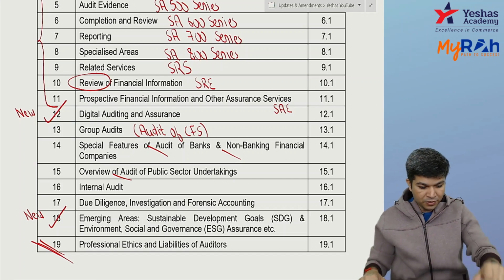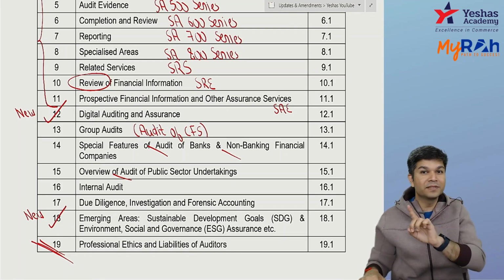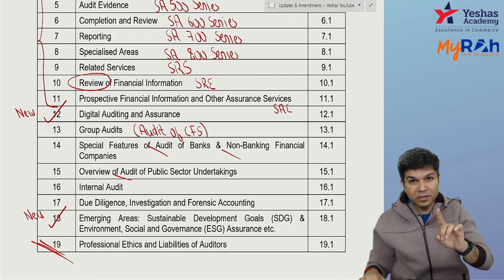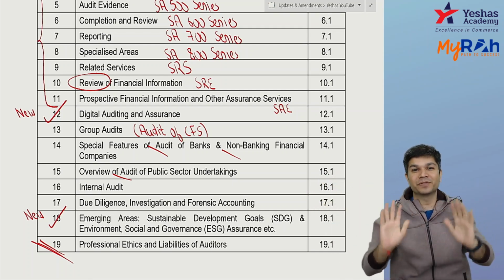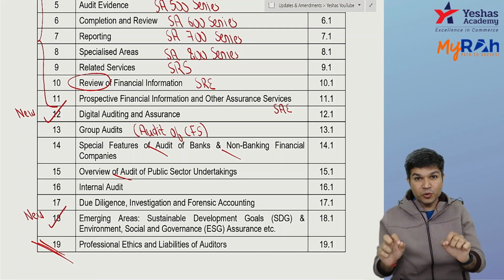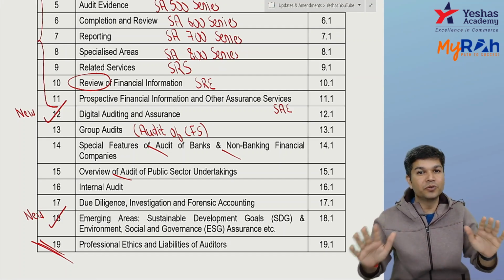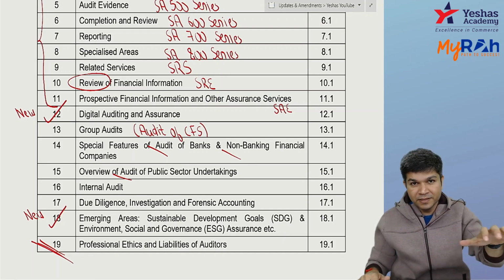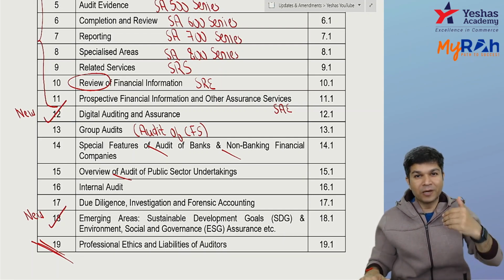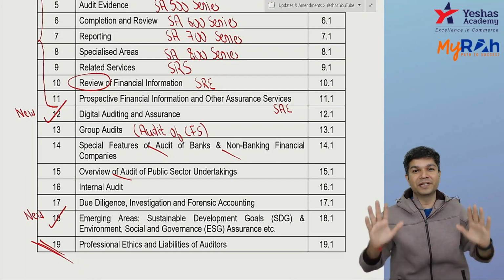Sir, should I take up my coaching again entirely for this new syllabus? The answer is no. If you have already done coaching for auditing under the old syllabus, no need to take up the entire coaching again. But yes, this amendment course. This course is specifically designed for those students who have already done coaching. This amendment course, which is approximately 27 hours, you need to do it. The 10 new standards and 2 new chapters will be covered in detail over here. The material will cover some extra questions which are added in the other chapters. I'll not be recording those because it's already understandable. The chapters are done, few questions are added over there.